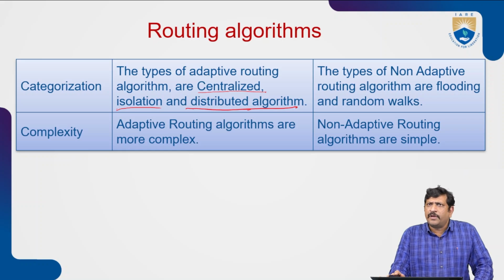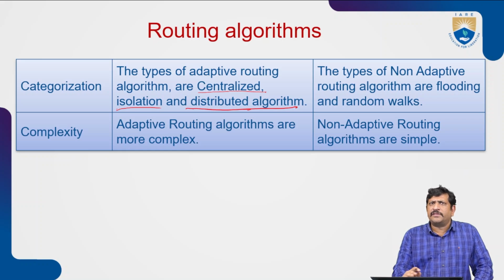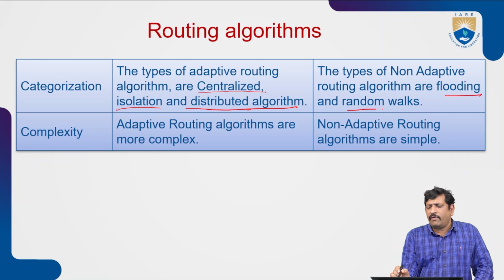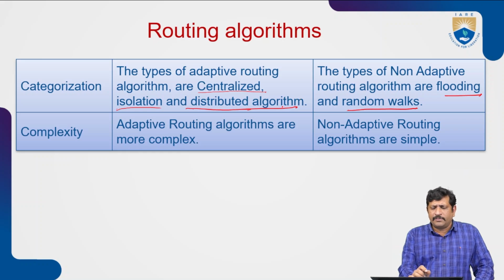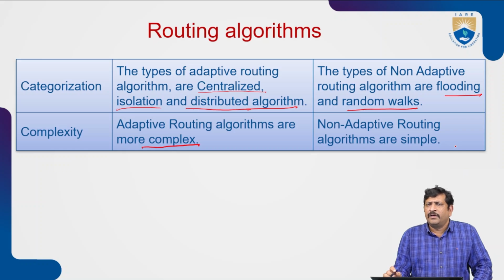Here, the types of non-adaptive algorithms are categorized into two types: a flooding algorithm and a random walk algorithm. In terms of complexity, adaptive routing algorithms are much more complex to design and implement. Non-adaptive routing algorithms are very simple to design and implement.